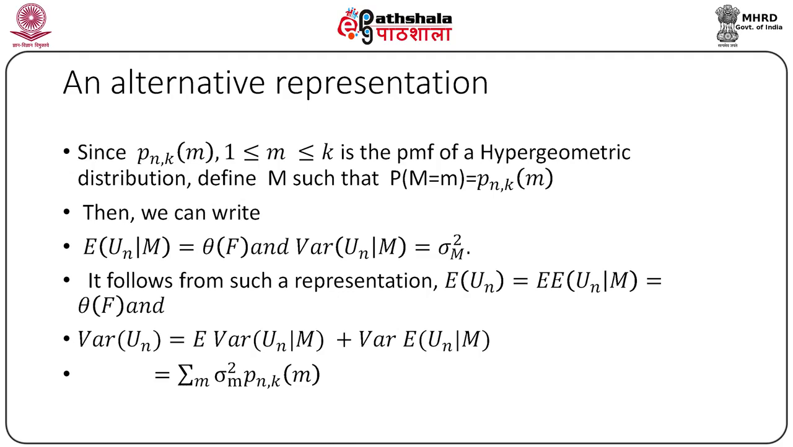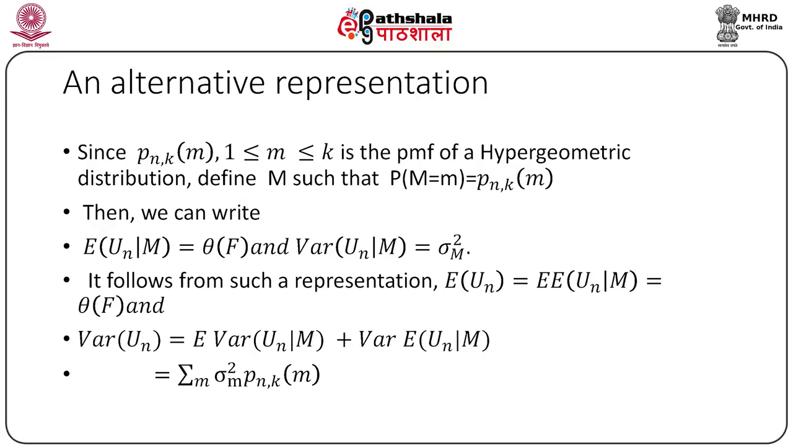Then it follows from such a representation that expected value of Un is nothing but the double expectation of the conditional expectation of Un, that is theta, and variance of Un is nothing but the expected value of the conditional variance plus variance of the conditional expectation, and this is expected value of sigma square capital M. Now, M is a random variable taking values 1 up to k. Therefore, expected value of sigma square M is nothing but the summation m from 1 to k sigma square m into probability capital M equal to small m. Thus, we get the desired expression, that is summation m from 1 to k sigma square m into pnkm, that is the hypergeometric probabilities.